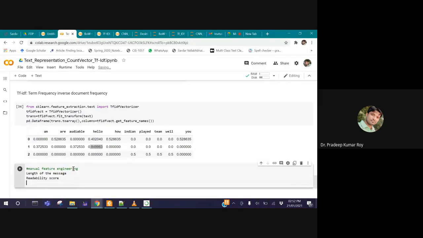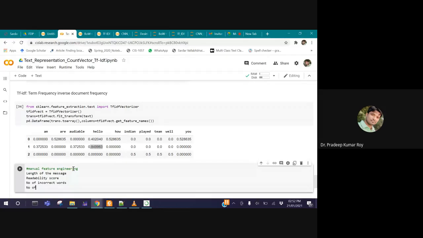So length of the message, readability, the number of incorrect words or correct words, then the number of lengthy words, or complex words, the words that are hard to understand. So there are many features you can extract. These textual features are also called the representation of text as numbers, or text as a vector. So if you don't want to use either vectorization technique, TF-IDF vectorization or count vectorization, you can do the manual feature engineering.